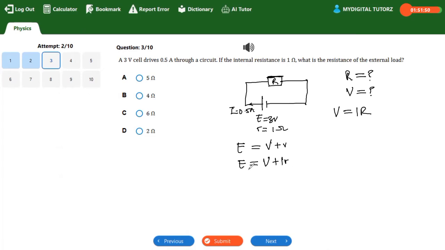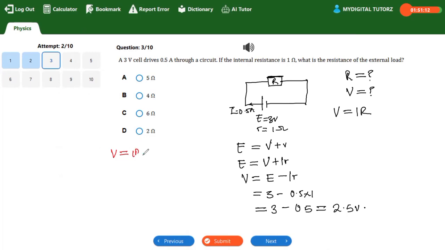Is that understood? So from here, I can have my terminal voltage to be equal to the EMF minus the lost voltage. So my EMF is 3 minus I, which is 0.5, multiplied by 1. That will be equal to 3 minus 0.5, which is equal to 2.5 volts.